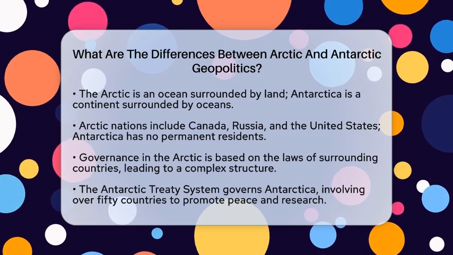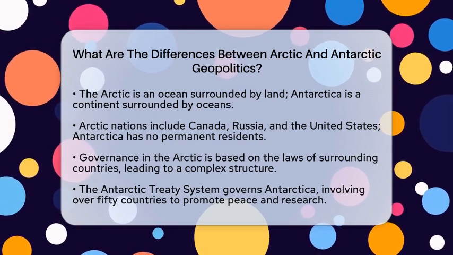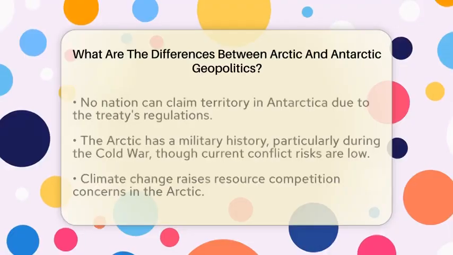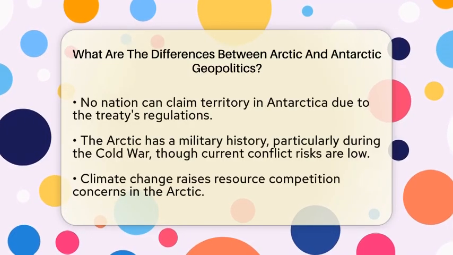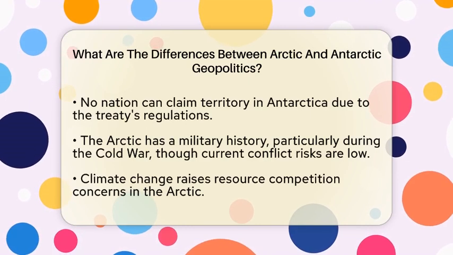Next, consider political governance. The Arctic operates under the laws of the surrounding nations, giving each country sovereignty over its own territorial waters and land. This creates a complex governance structure involving multiple nations.